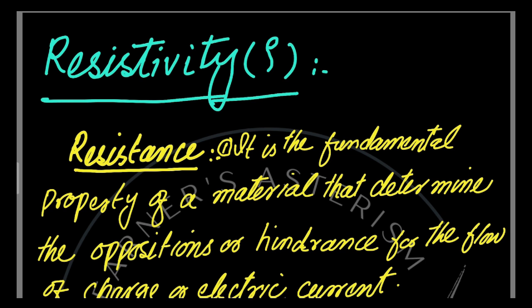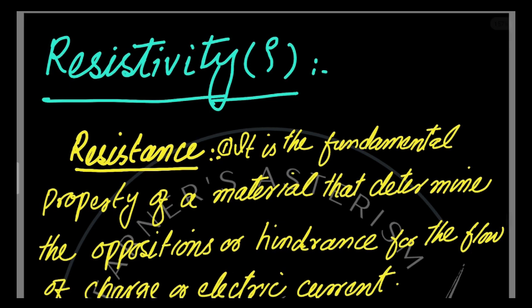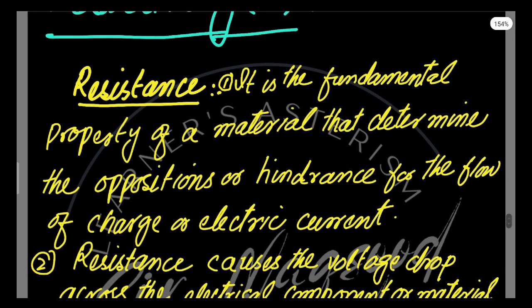What is the resistance? Generally we say that a resistance is the hindrance for the flow of current. In other words, we can say that it is the fundamental property of a material that determines the opposition or hindrance for the flow of charge or current in the material or conductor.